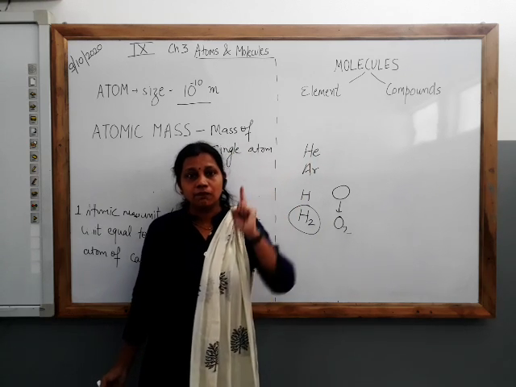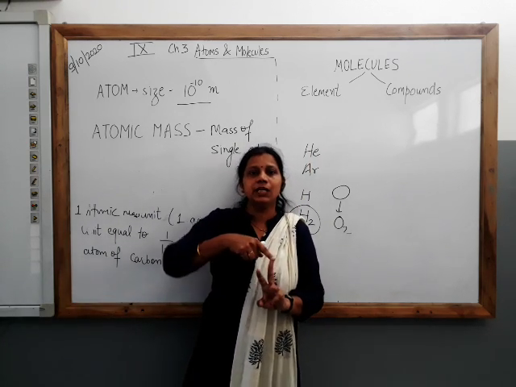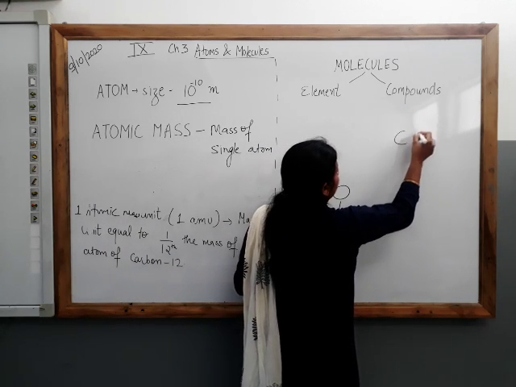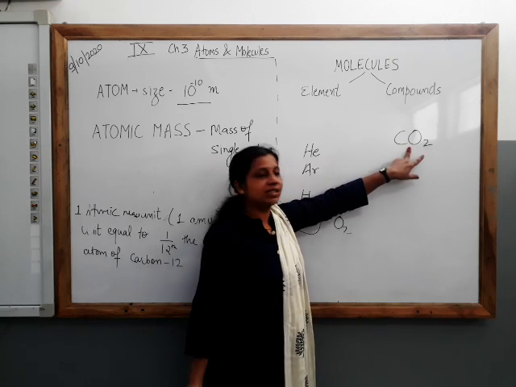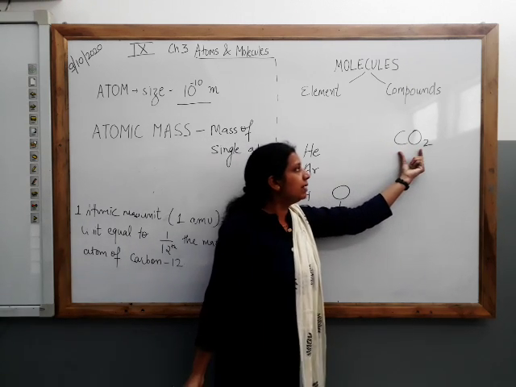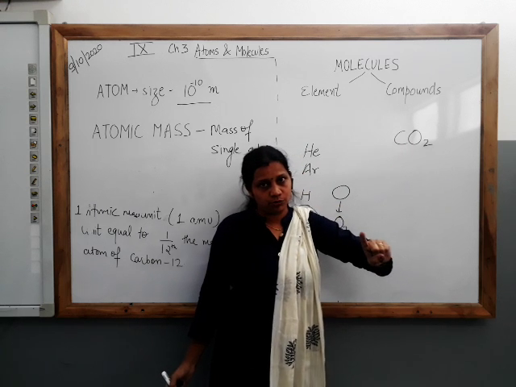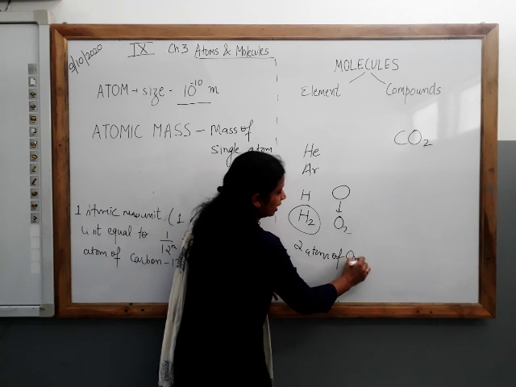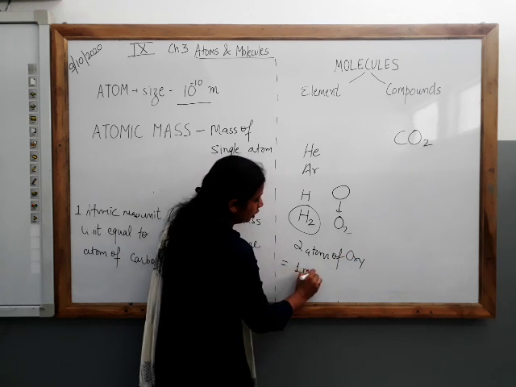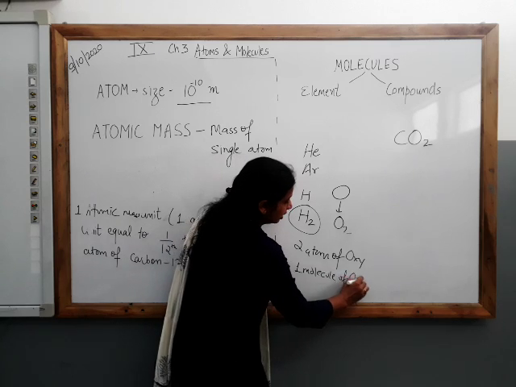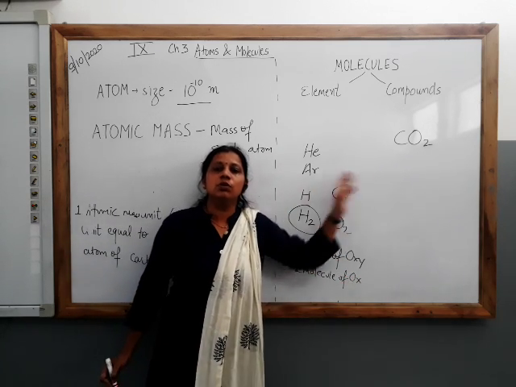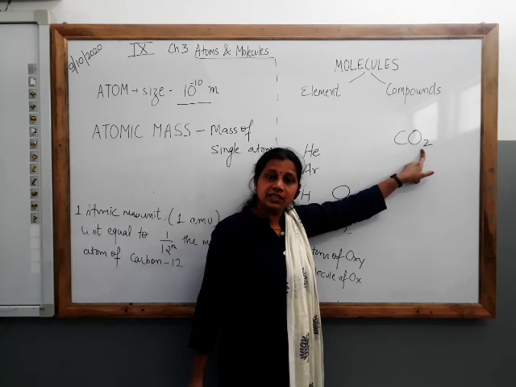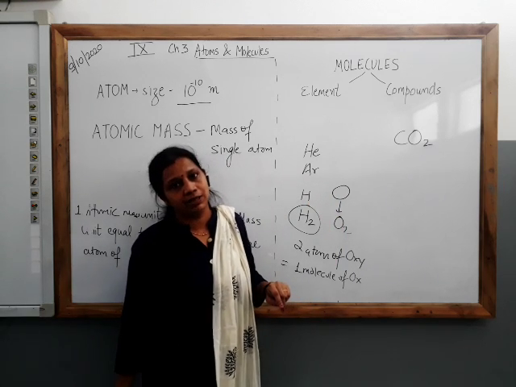Now compounds, where two or more different types of atoms combine to form a substance. Let's take the example of CO2. Here you have two oxygen atoms and one carbon atom, combining to form one molecule of carbon dioxide.